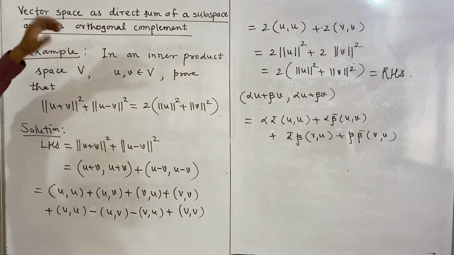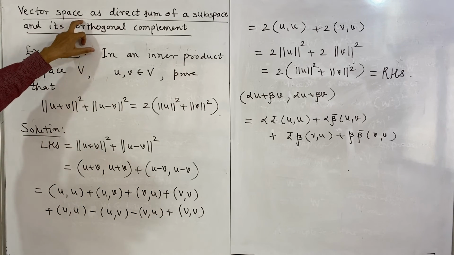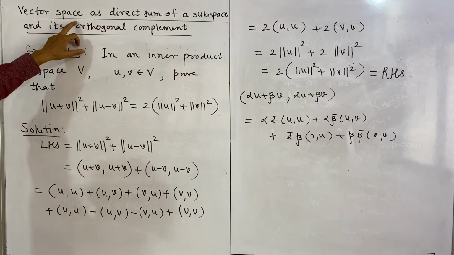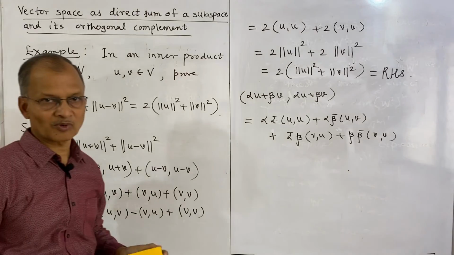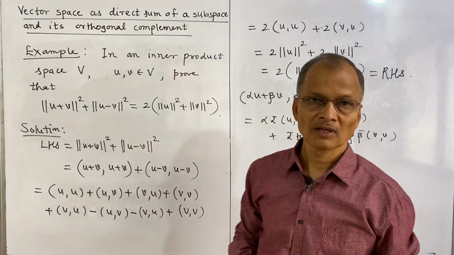So in this lecture actually we have proved this theorem: any vector space can be written as the direct sum of a subspace and its orthogonal complement.